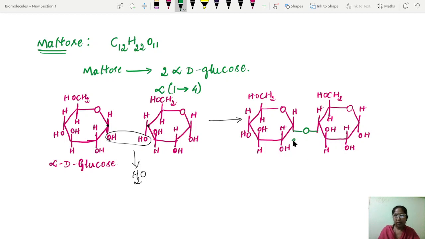This bond is formed between the OH group of the first carbon of the first alpha D glucose and the second alpha D glucose.